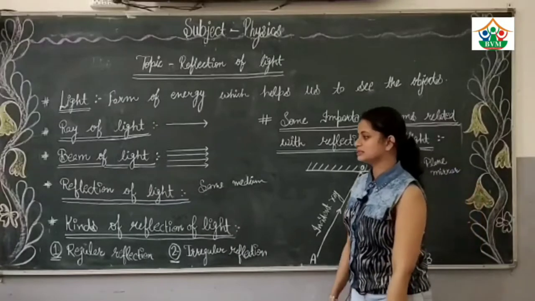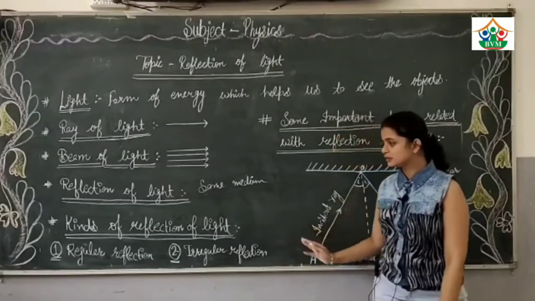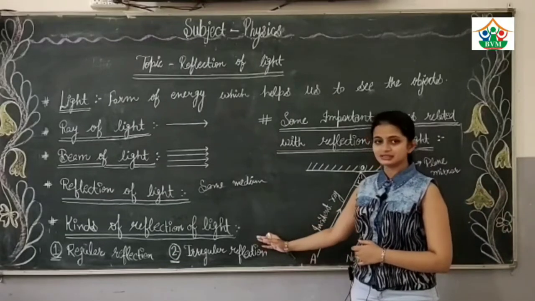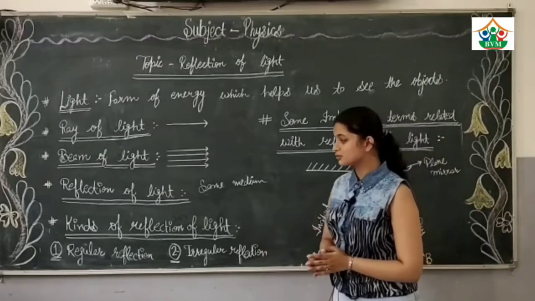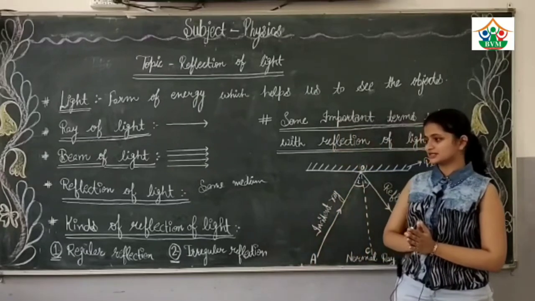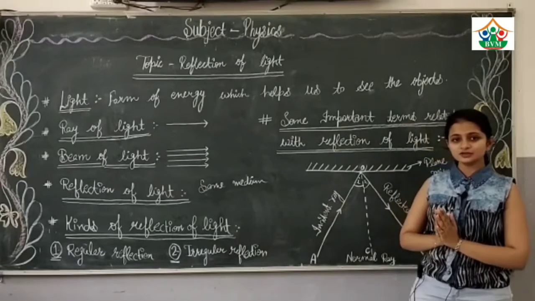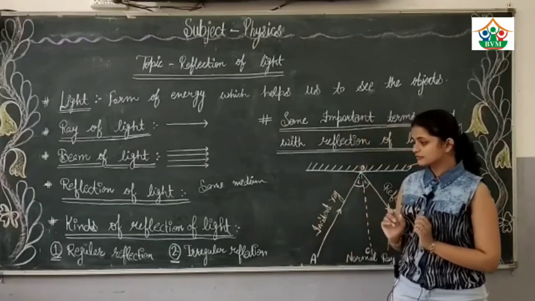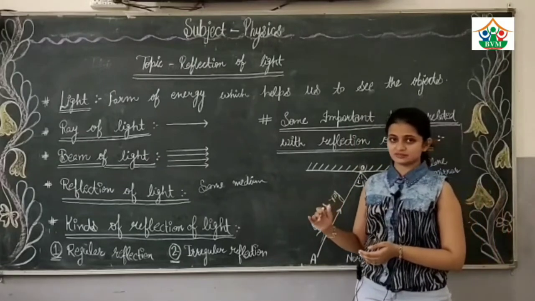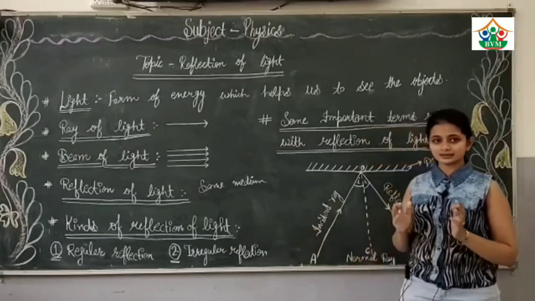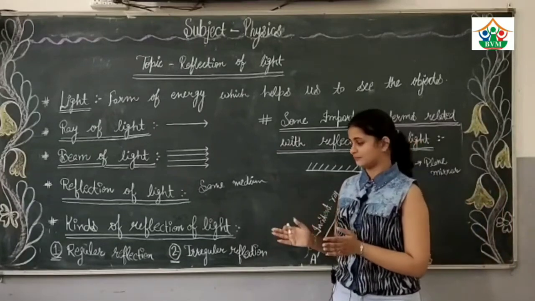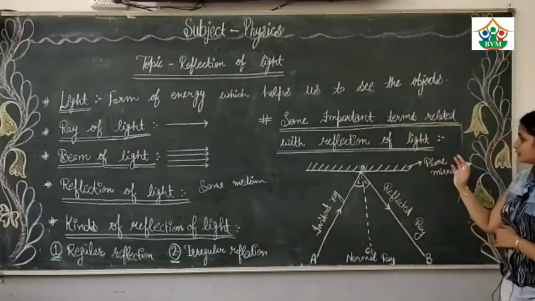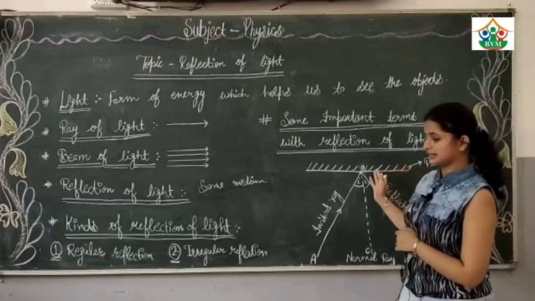Our next topic is kinds of reflection of light. There are mainly two types of reflection of light: regular reflection and irregular reflection. Regular reflection is that reflection which takes place continually. Continually means there is no breakdown of light in that reflection. So regular reflection takes place from a very smooth surface. Irregular reflection is that reflection in which there is a breakdown of light, and this reflection takes place from a rough surface.